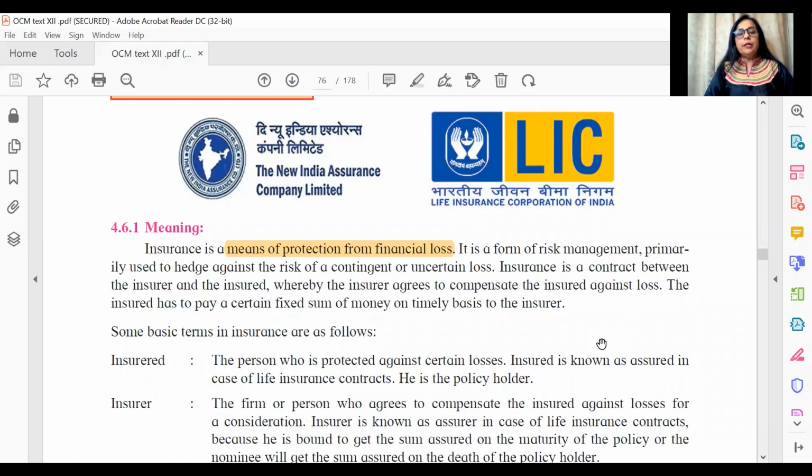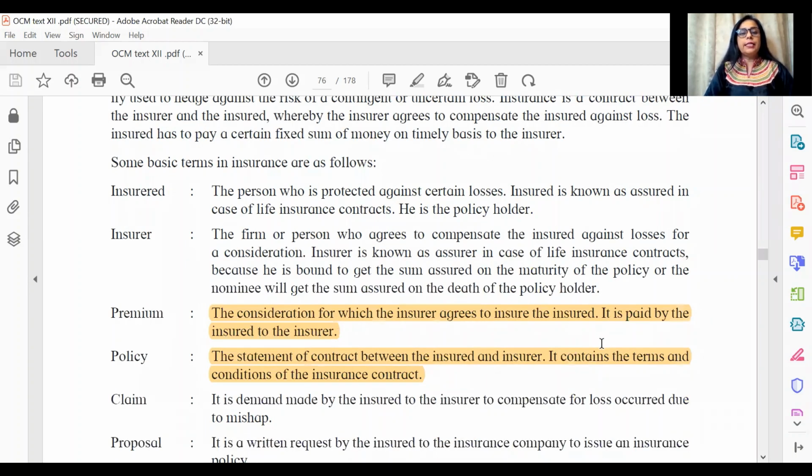So if you move ahead, again the next highlighted text, you have an objective for the word premium. Another word for premium is the consideration. For any contract, there is a consideration. When you buy something, you pay something. That's the consideration for which the insurer promises to compensate the insured. That amount which the insurer is getting is called premium.